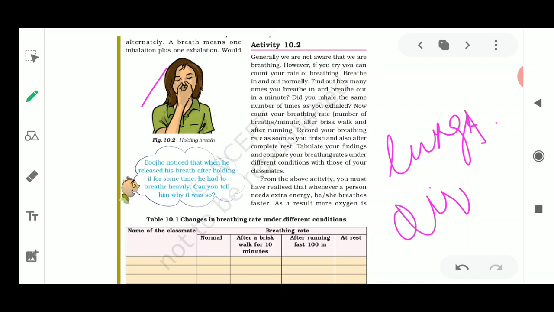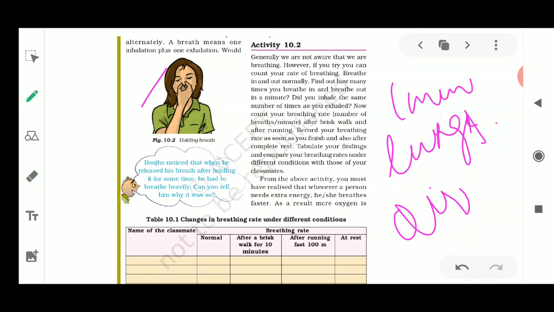Now generally we are not aware that we are breathing. However, if you try, you can count your breathing rate. Yes, we can count. How? Breathe in and out normally. Find out how many times you are breathing in and breathing out in a minute. This is very simple. For 1 minute you need to concentrate on your breathing.